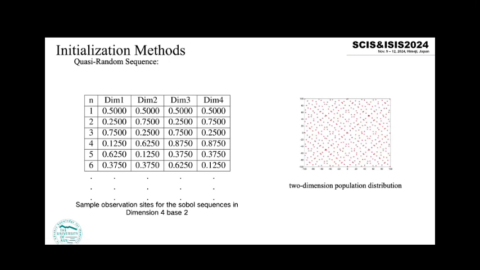We can see that the population generated by the Sobol sequence is a deterministic population.